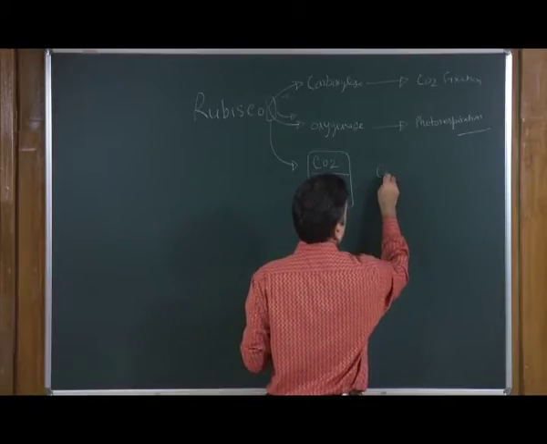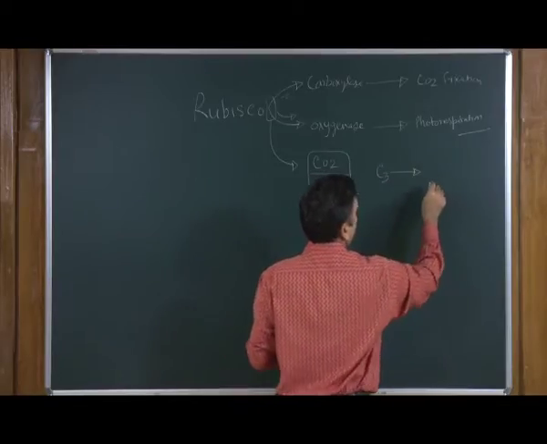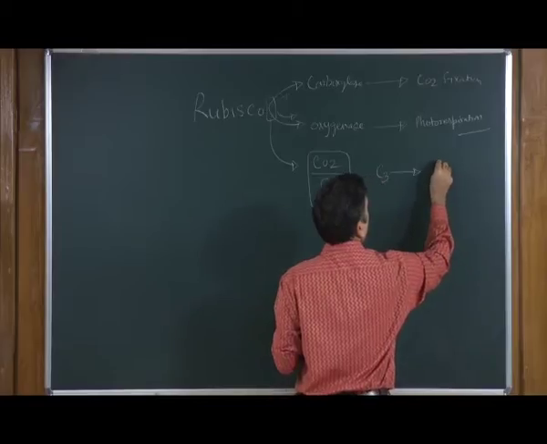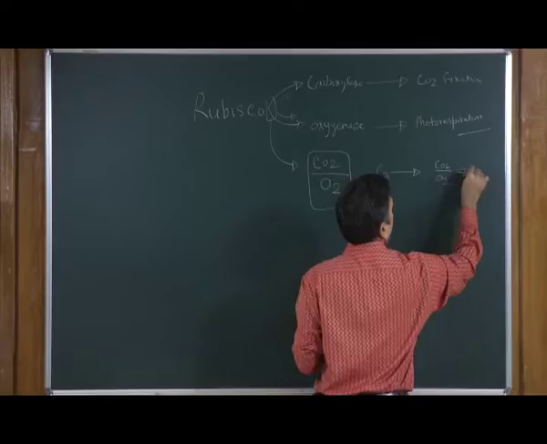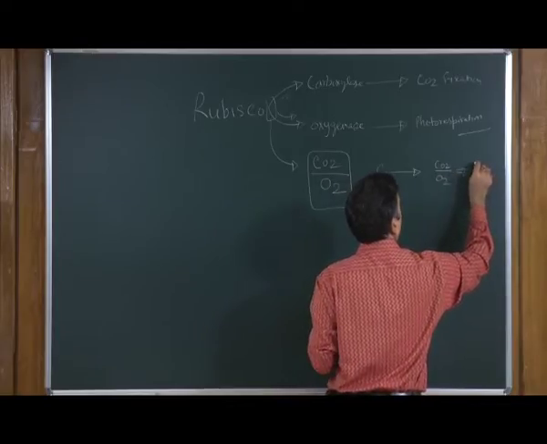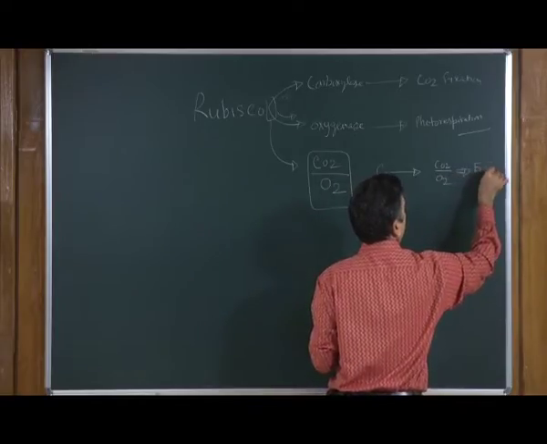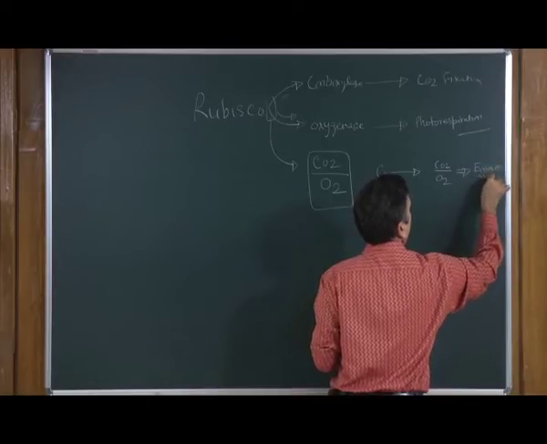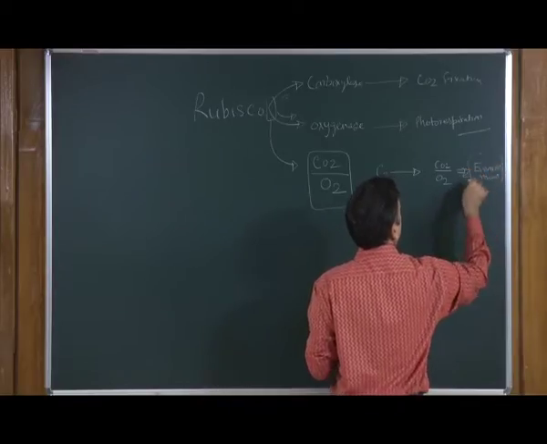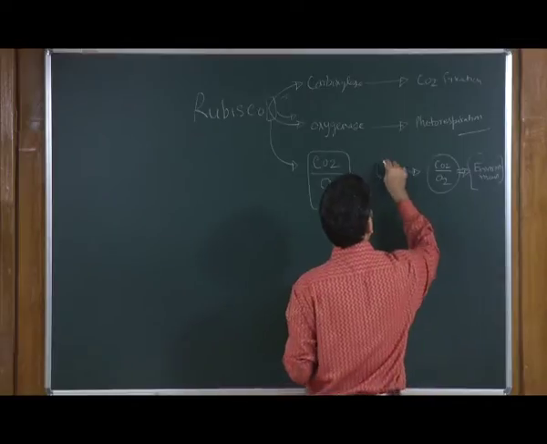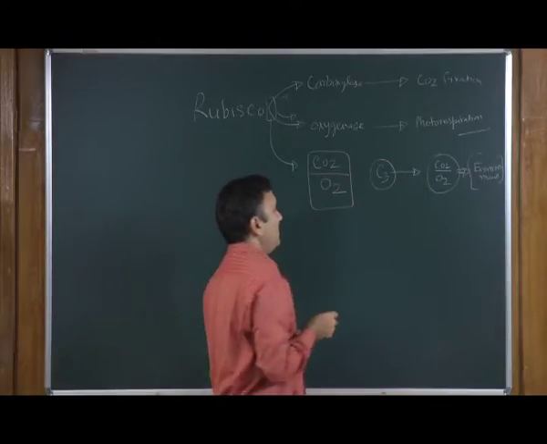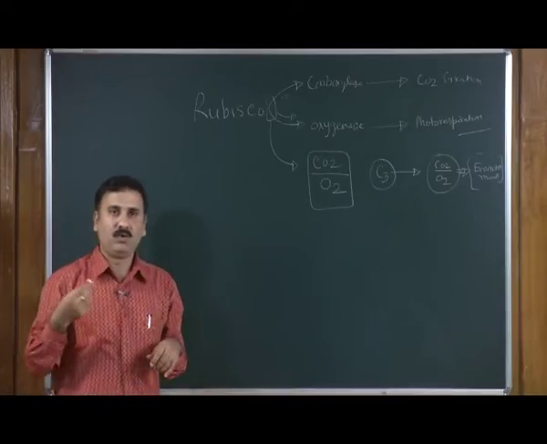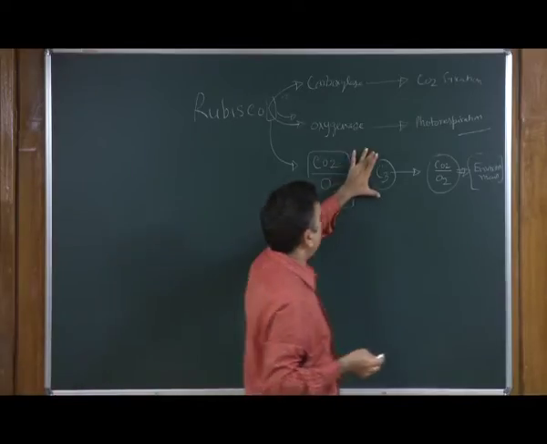In the case of C3 plant, the CO2 and oxygen come from the environment, which means whatever is there outside decides the ratio of CO2 and oxygen within the leaf of the C3 plant.